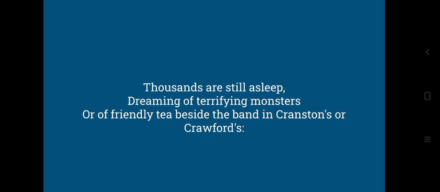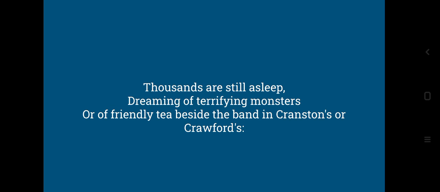Thousands are still asleep dreaming of terrifying monsters. So thousands, the people who are there, are still sleeping, dreaming of terrifying monsters or of a friendly tea beside the band in Cranston's or Crawford's. Now Cranston's or Crawford's are the tea rooms.